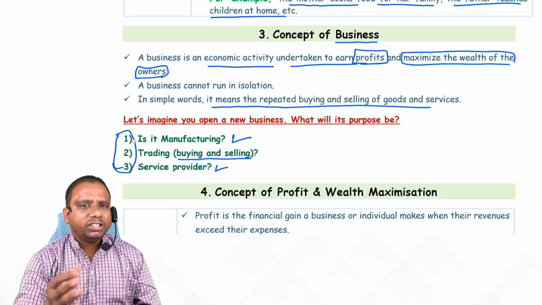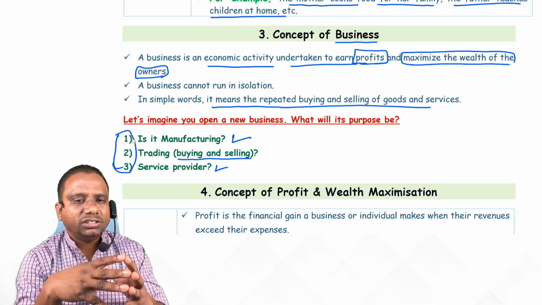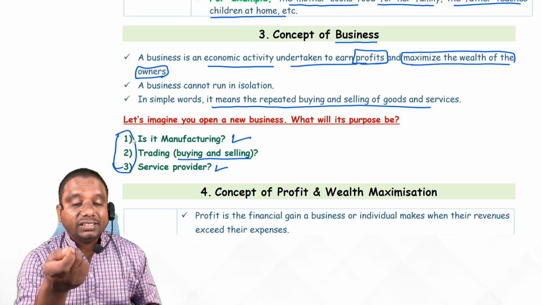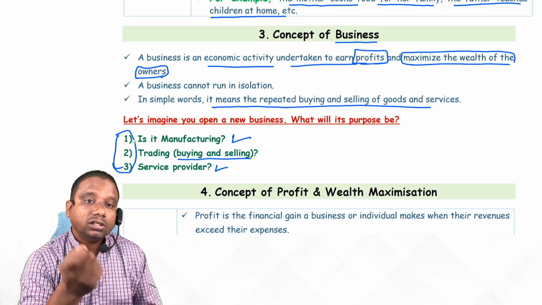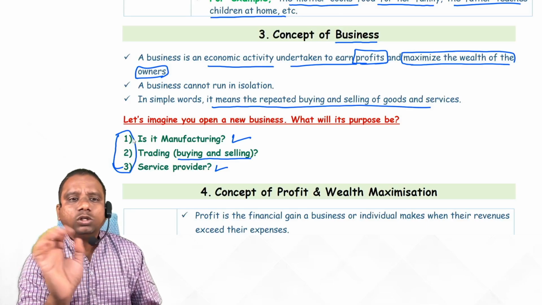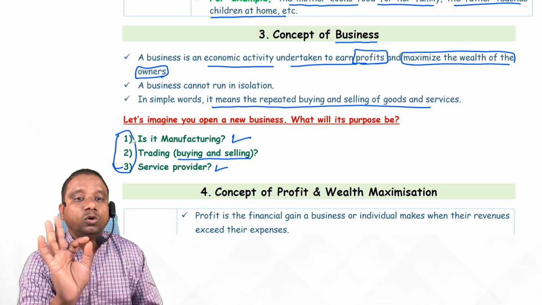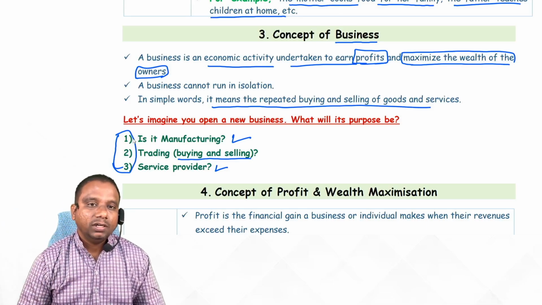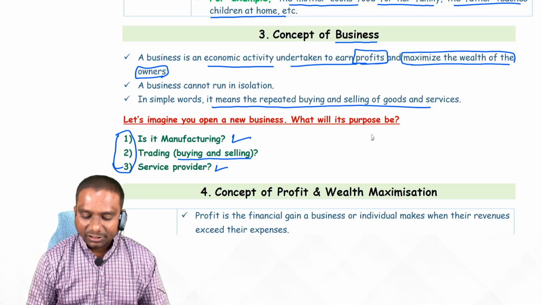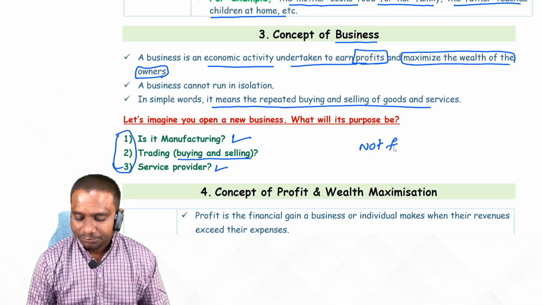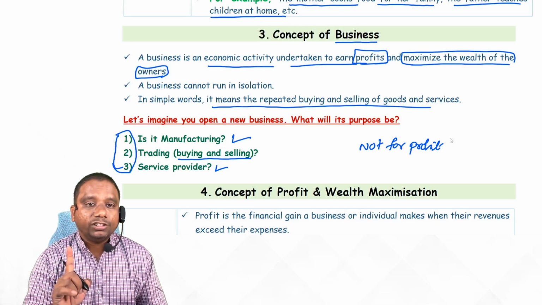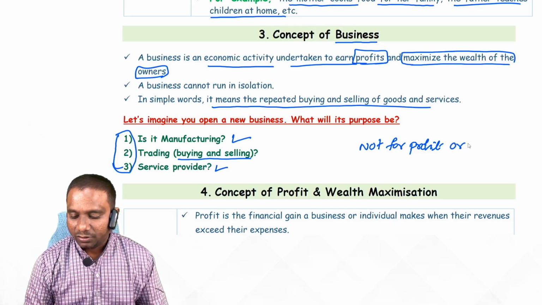Tell me, students, what is the objective of business? The main objective of the business is profit. After that, wealth maximization. There are some organizations whose main motive is not to earn profit. Their main motive is just to serve the society. That type of organizations we call not for profit organizations. Their main motto is not to earn profit, students.